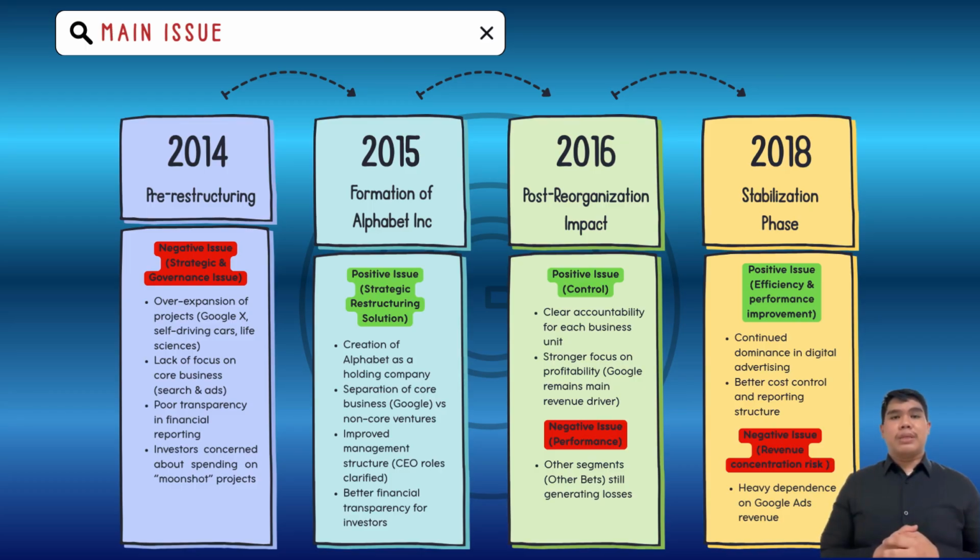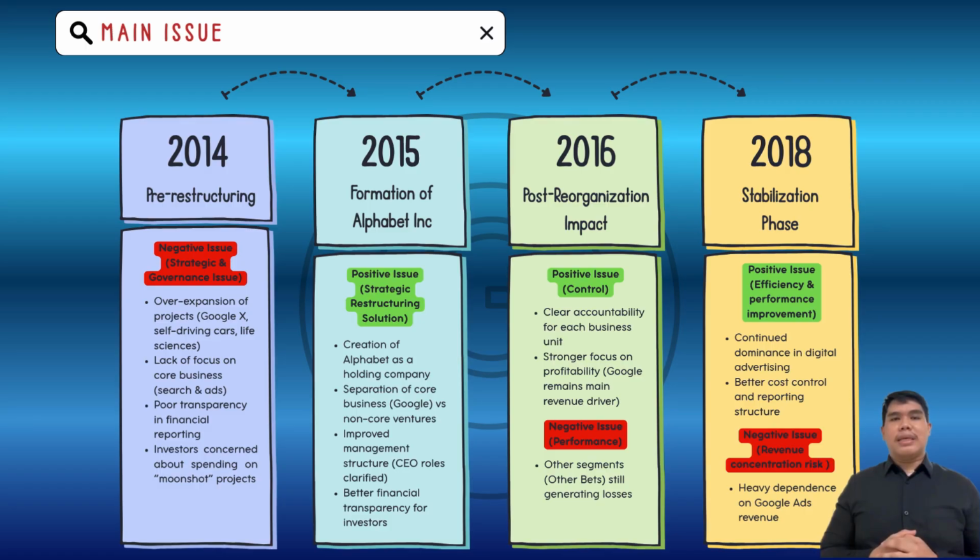In 2015, Google responded to this challenge by creating Alphabet Incorporation as a holding company. This restructuring separated Google core businesses from its experimental ventures. The objective was to improve transparency, accountability, and strategic control. Therefore, 2015 represents a positive turning point because the company introduced a new organizational structure to solve the early problem.